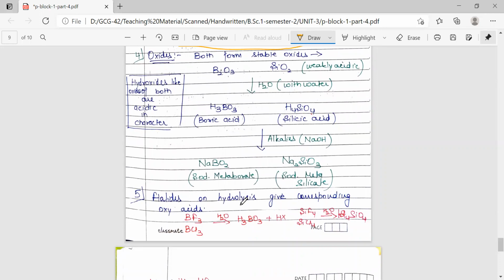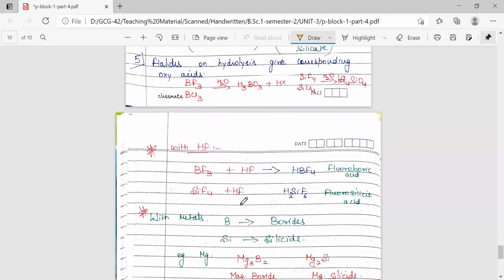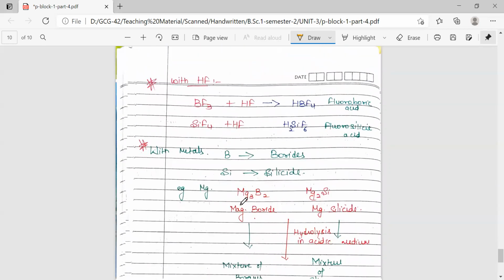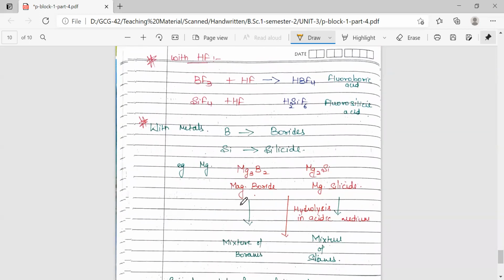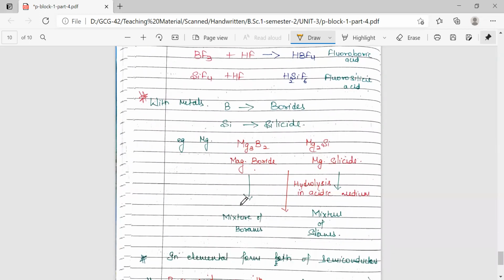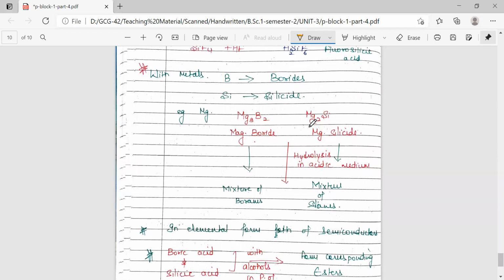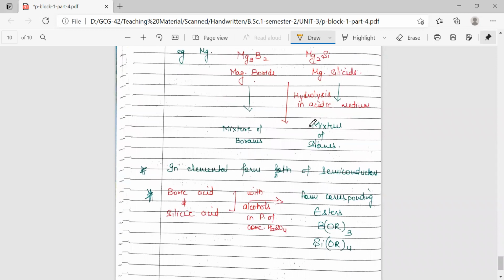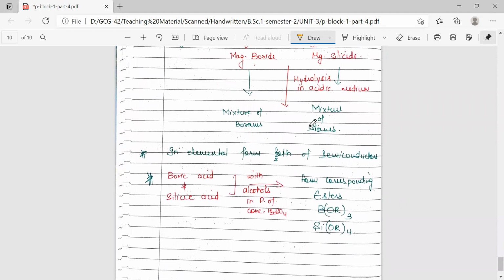Halides of both undergo hydrolysis to give the corresponding oxyacids, but fluorides of both undergo partial hydrolysis to give better acids than boric acid or silicic acid. They give fluoroboric acid and fluorosilicic acid. Both react with electropositive metals, boron giving borides and silicon giving silicides. In elemental form, both behave as semiconductors. They do not conduct electricity.